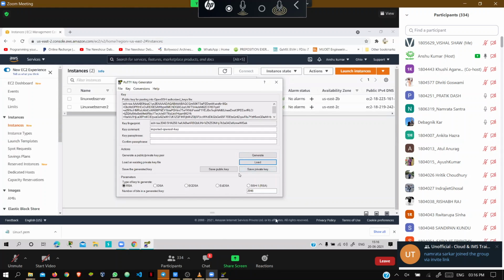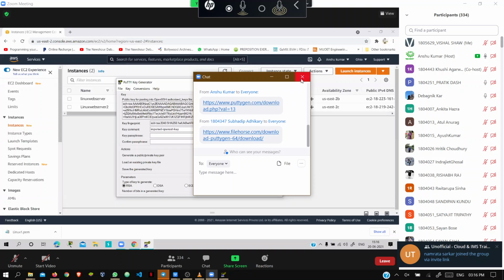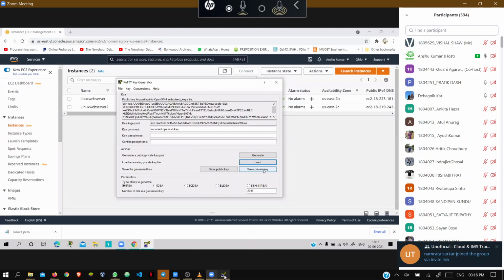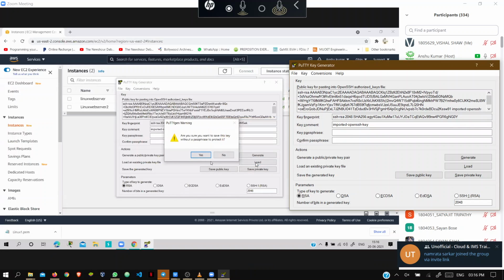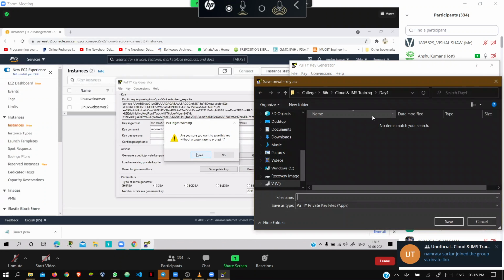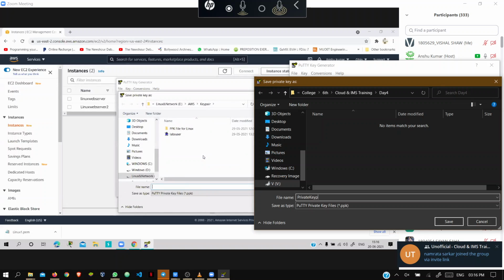Okay, so now you have to go to save private key. You have to click it here. Save private key. Here you have to click yes. Are you sure you want to save this key without a passphrase to protect it? Yes. So here you need to save that.